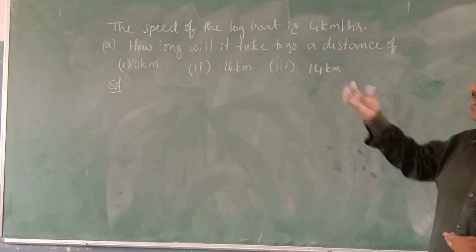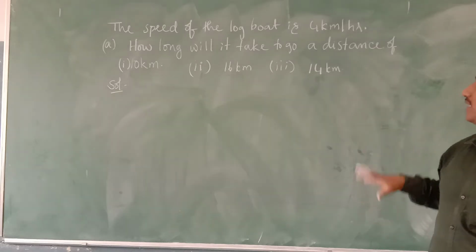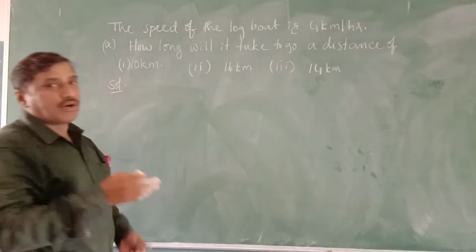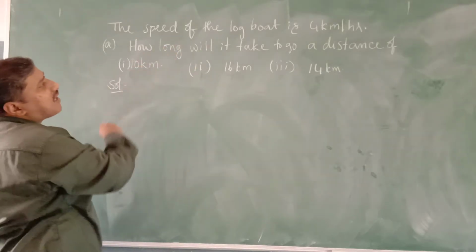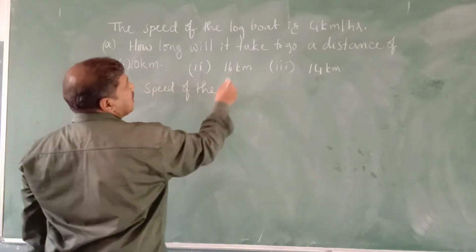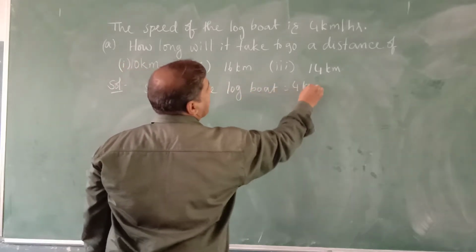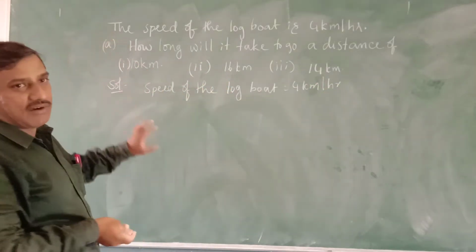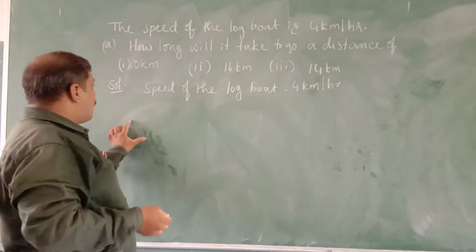First, part A. How long will it take to go a distance of 10 kilometers, 16 kilometers and 14 kilometers? How much time will it take? The speed of the logboat is 4 kilometers per hour. It means that it travels a distance of 4 kilometers in 1 hour. In 1 hour, how much distance will it travel? 4 kilometers.